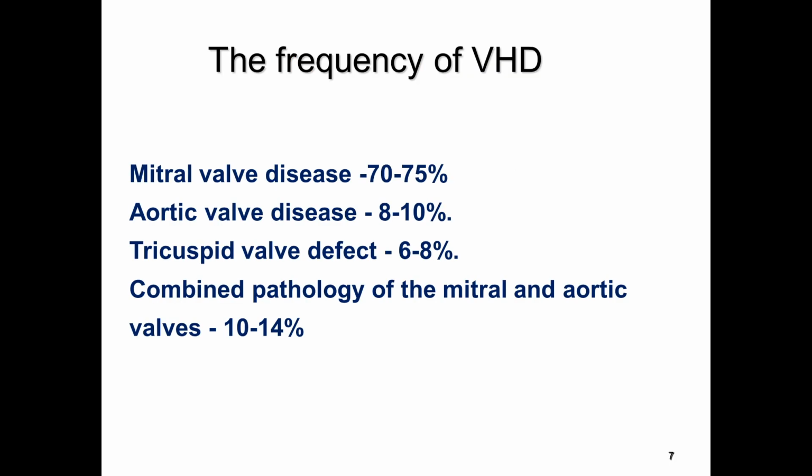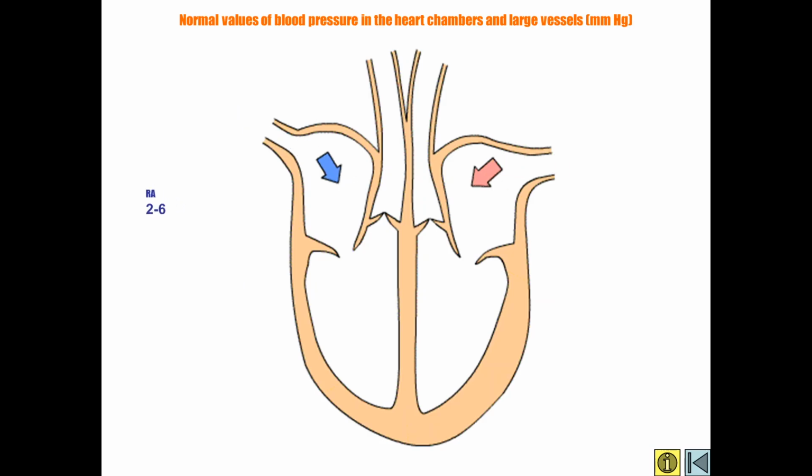In most cases, mitral and aortic valves are affected more often than others. You see mitral valve diseases on the first place. It takes from 70 to 75% of all cases. Aortic valve diseases on the second place, 8 to 10%. Tricuspid valve defects are very rare, from 6 to 8%. And combined pathology of mitral and aortic valves takes from 10 to 14%.